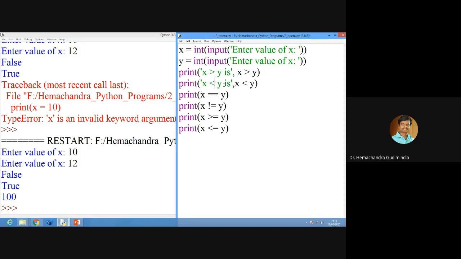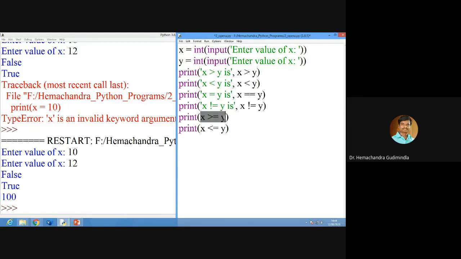I will share the program with you, don't worry. No need to write double equal to here because it is a string. But here we have to write not equal to.